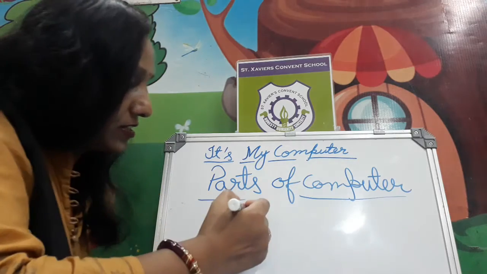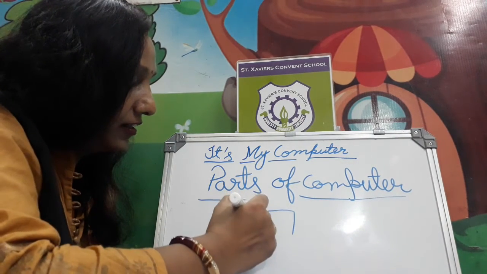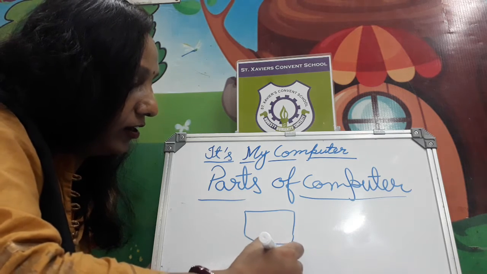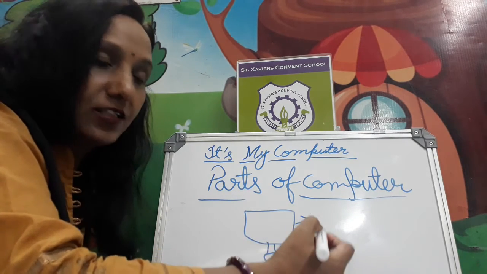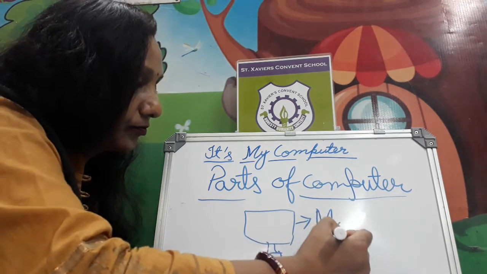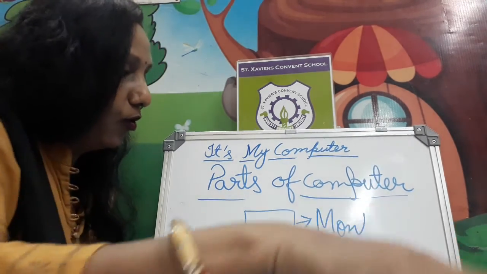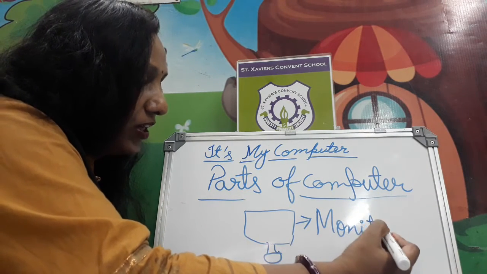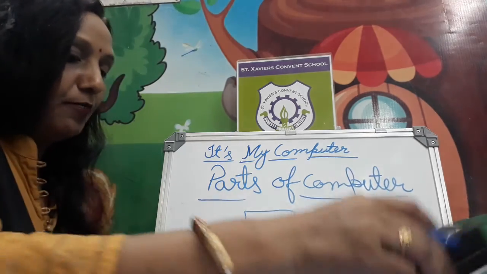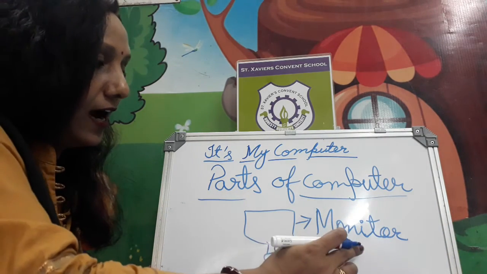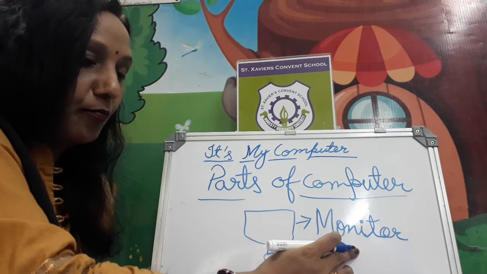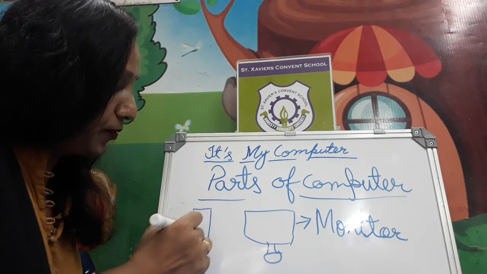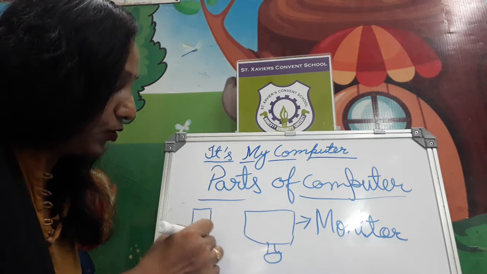First one, you can see here, is called the monitor. The screen is called the monitor. What do we call it? Monitor. M-O-N-I-T-O-R. Spelling of monitor, M-O-N-I-T-O-R. Monitor.